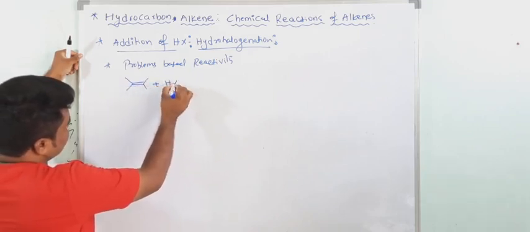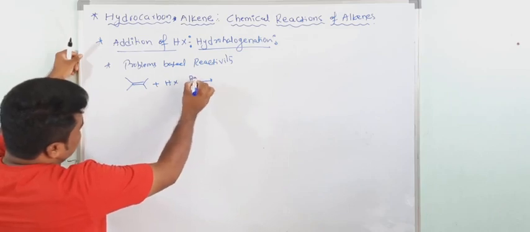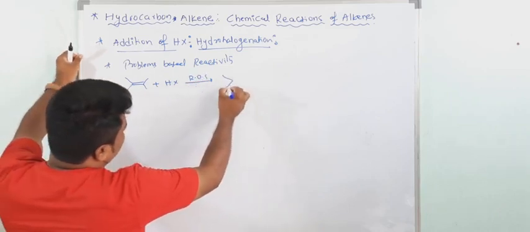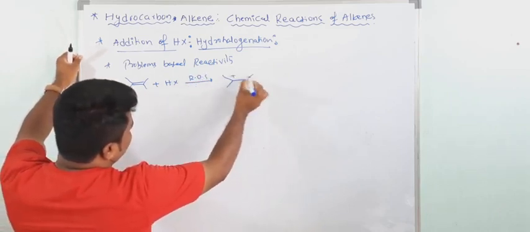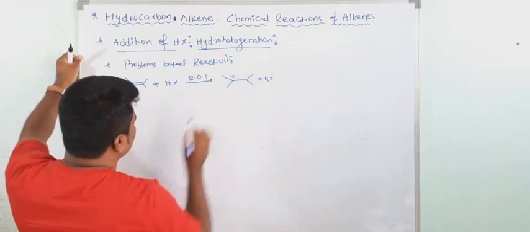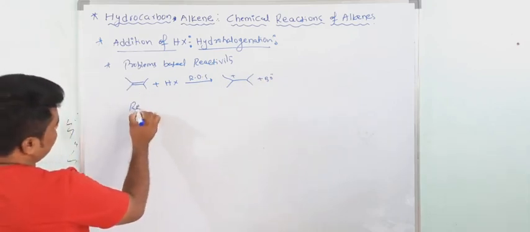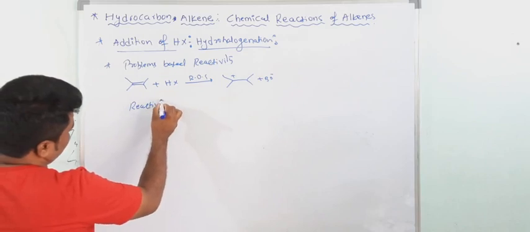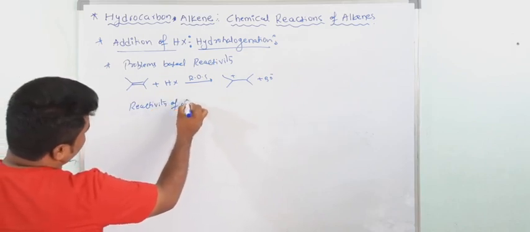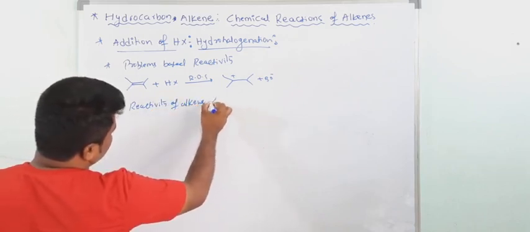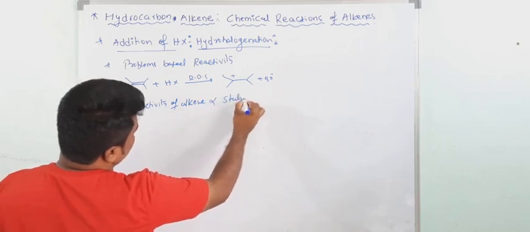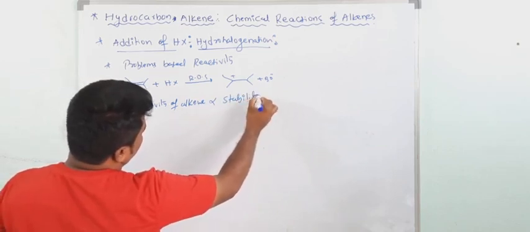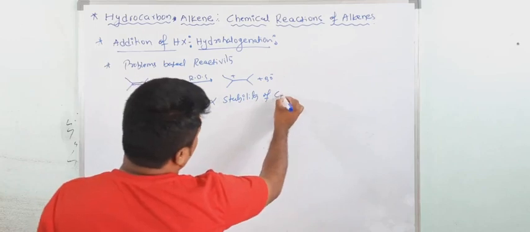First, whatever HX, this is the RDS, you are getting carbocation and Br minus. So here the reactivity of alkene is directly proportional to the stability of carbocation.